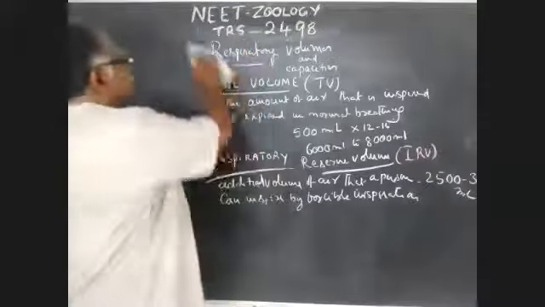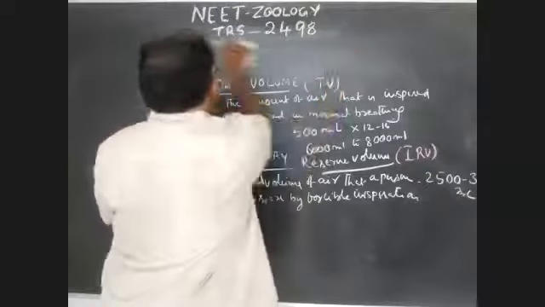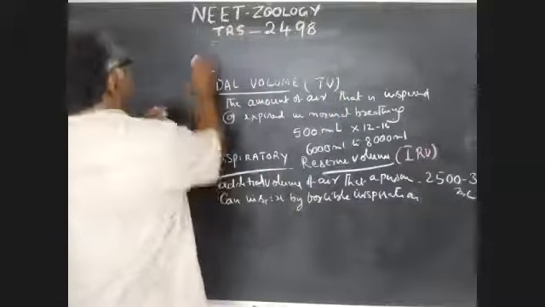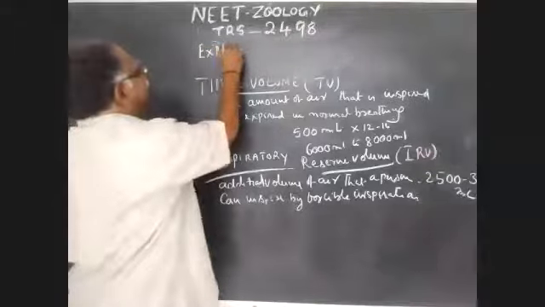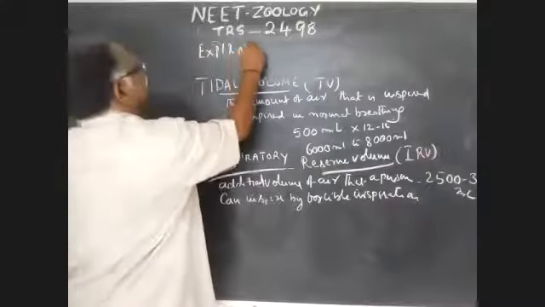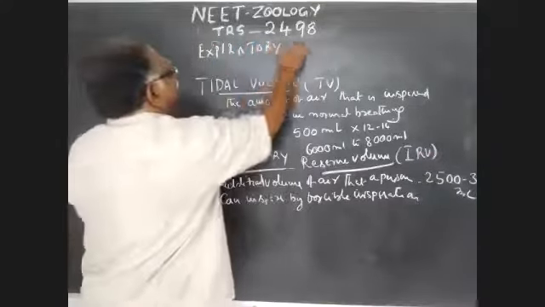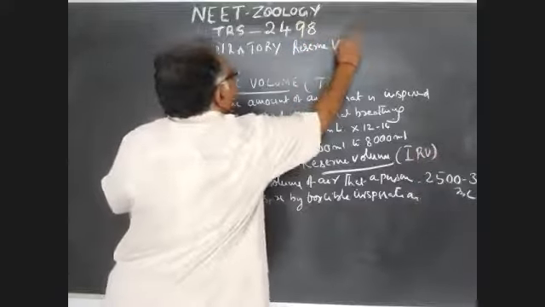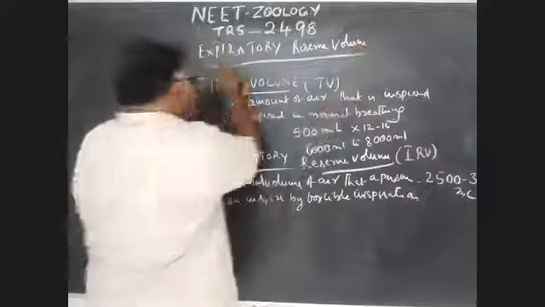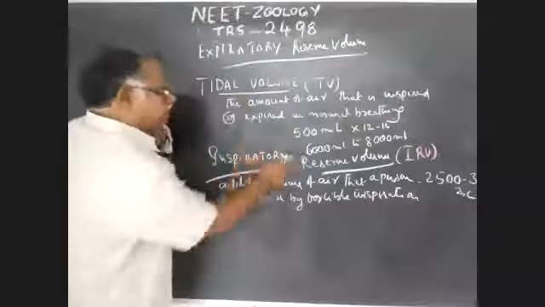Third one is expiratory reserve volume. This is opposite to inspiratory reserve volume.